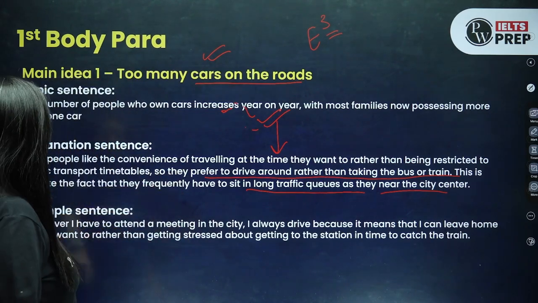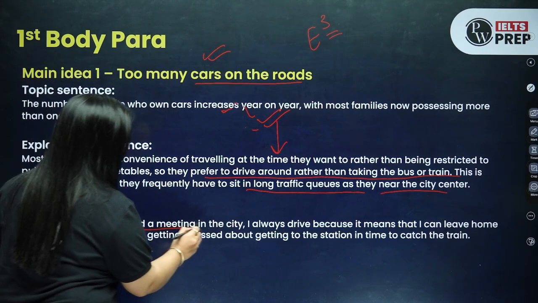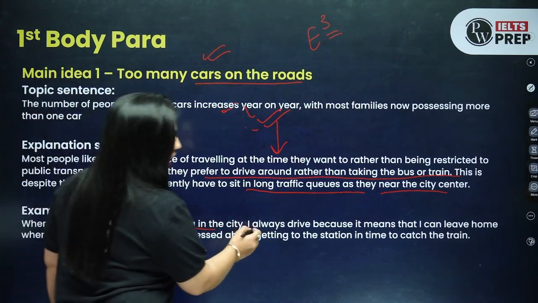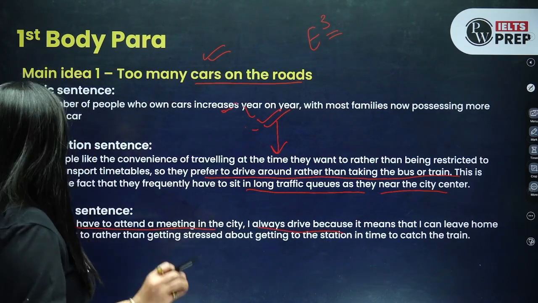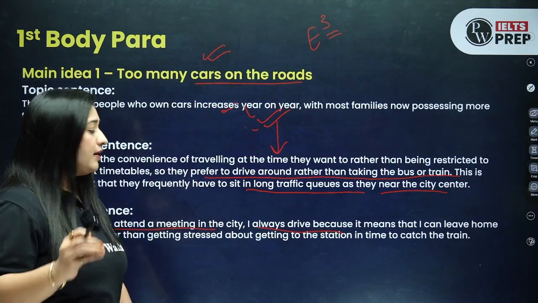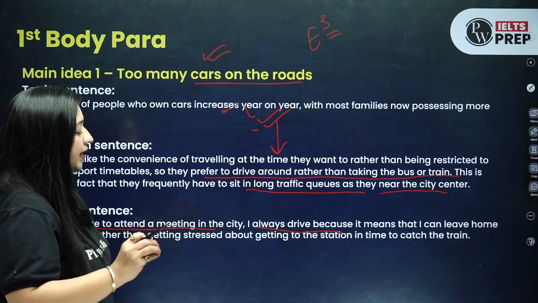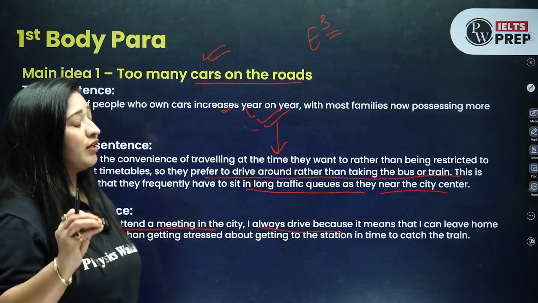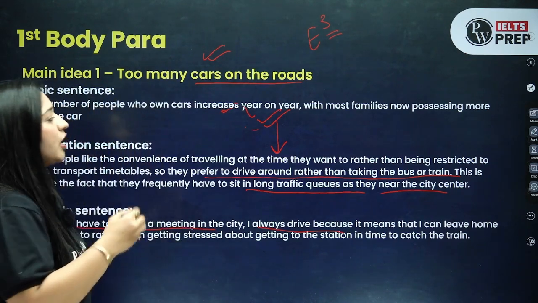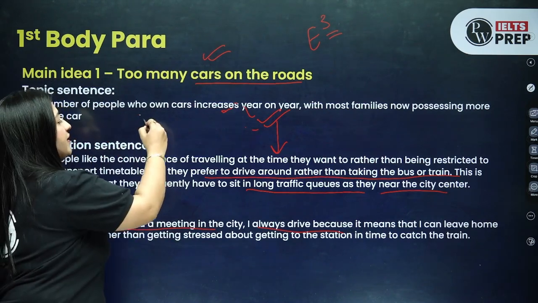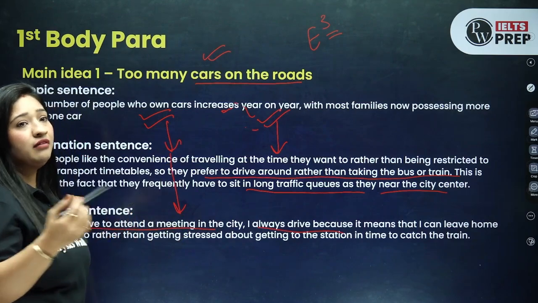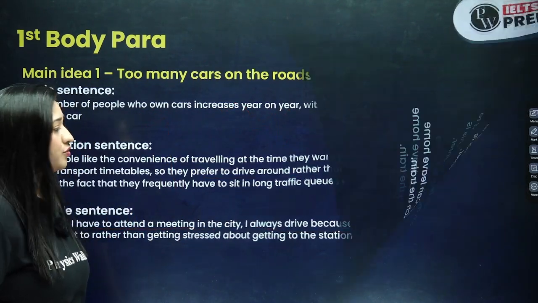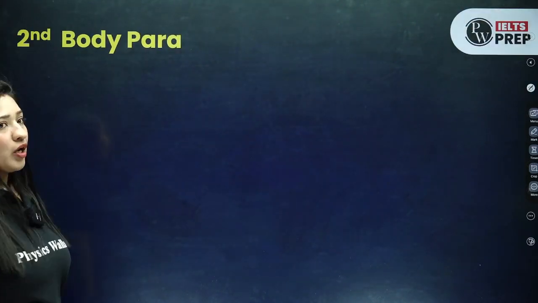Now, for example, whenever I have to attend a meeting in the city, I always drive because it means that I can leave home when I want rather than getting stressed about getting to the station in time to catch the train. So this is how my body paragraph will look like, where first I will give the reason, which I will explain, and I will give the example. So again, your 3 E's that you need to keep in mind. Same as the body paragraph 2.